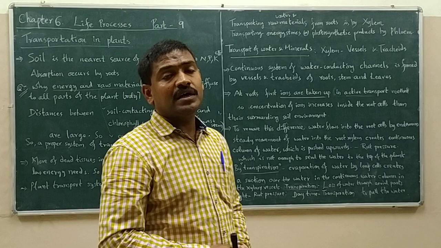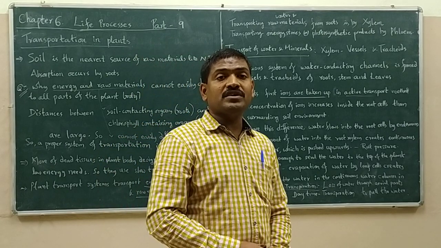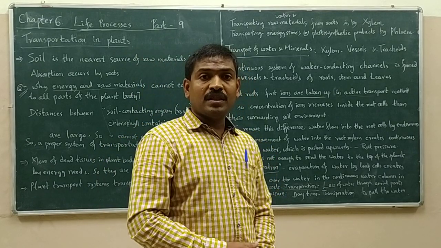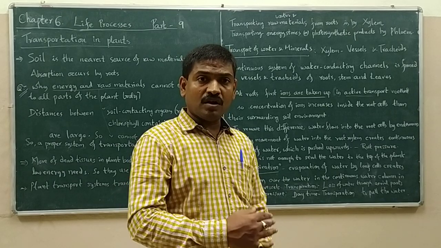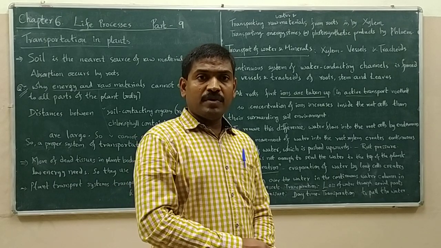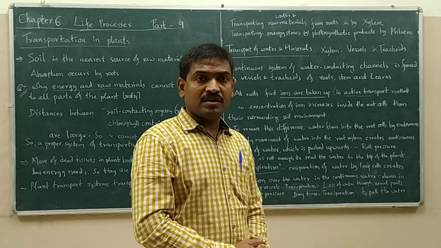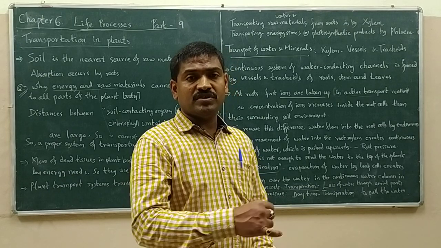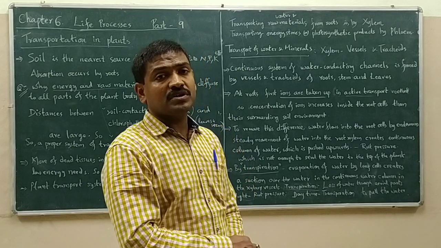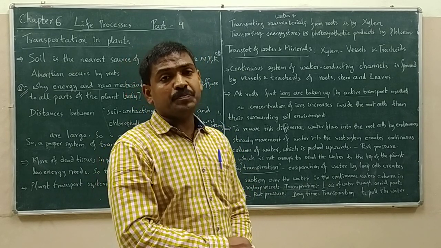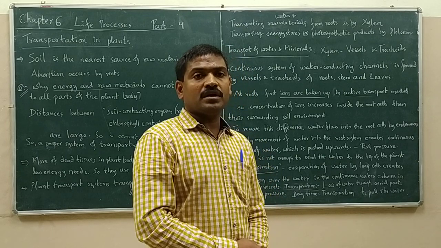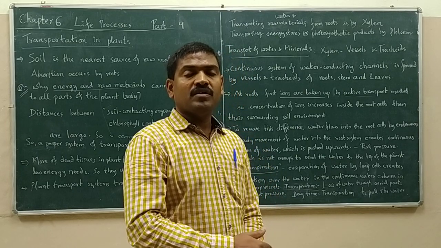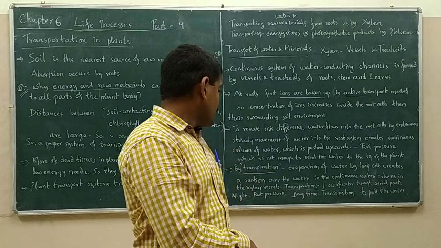This phenomenon is called transpirational pull. What is transpirational pull? The pulling of water by means of transpiration from the xylem vessels is known as transpirational pull. Thus, both root pressure and transpirational pull together continuously transport the water from roots to the top of the plant body.